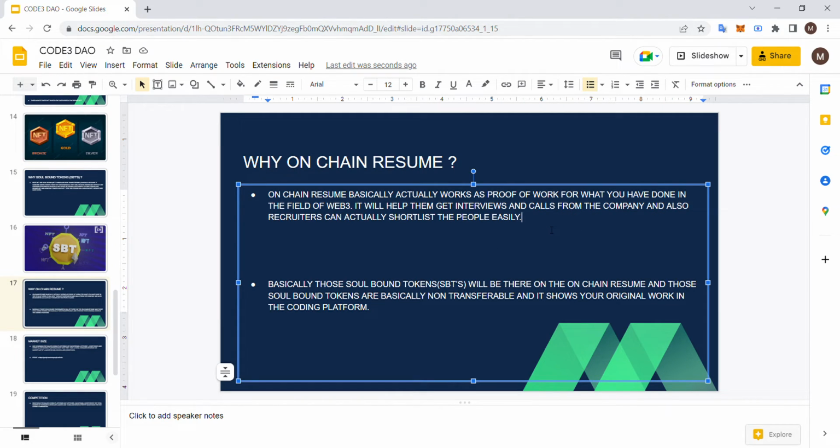And next comes why on-chain resume. An on-chain resume is used to get interview calls, and it is easy for the recruiters to shortlist the people, right? And we are putting the solved tokens on the on-chain resume. This implies the original work on the coding platform.